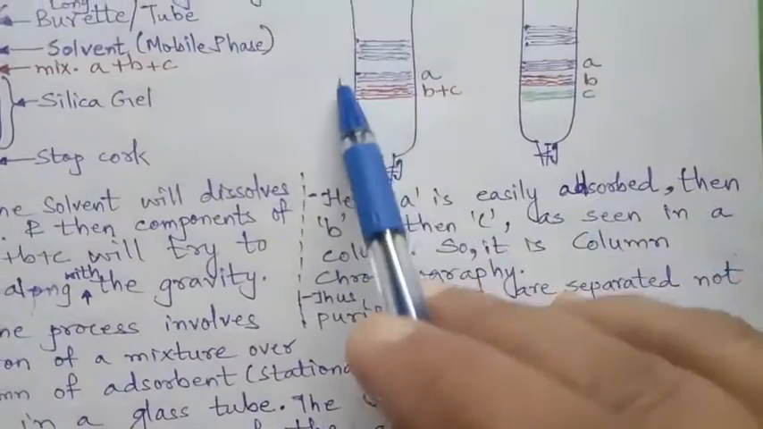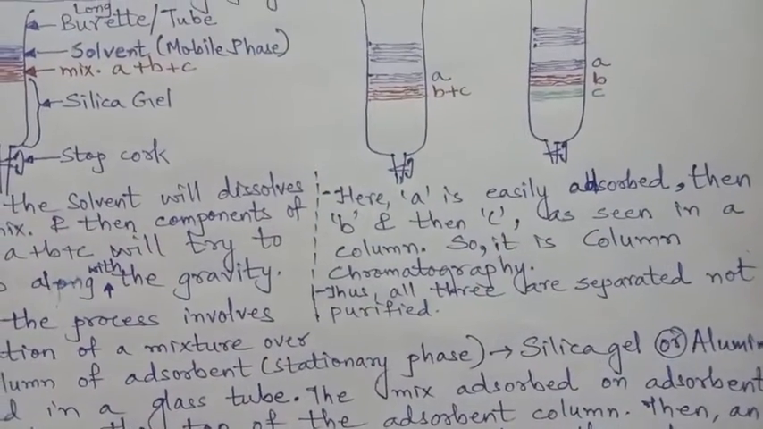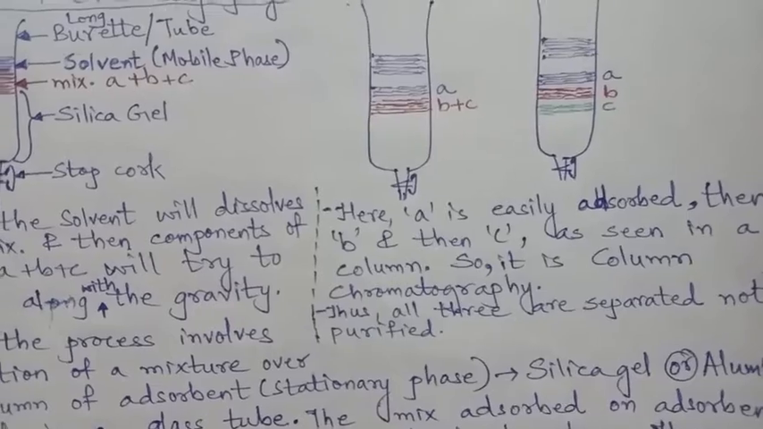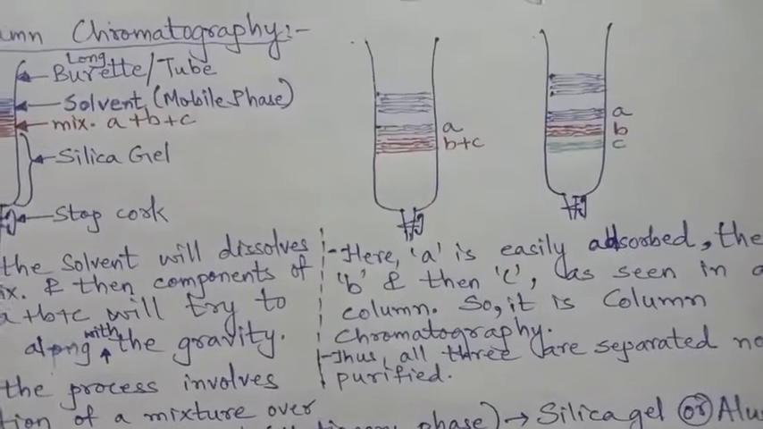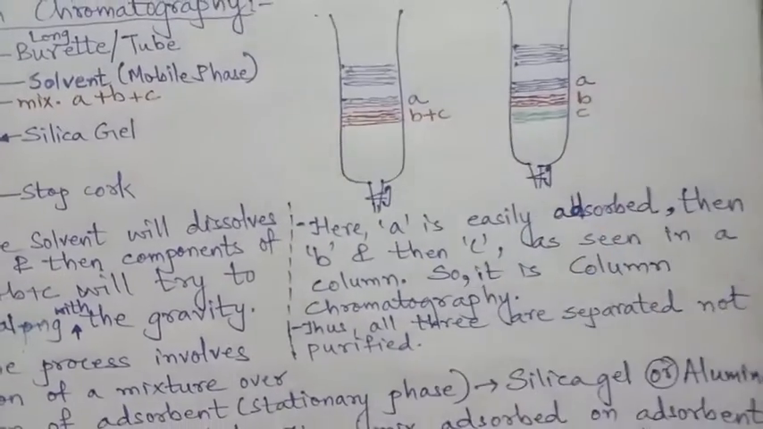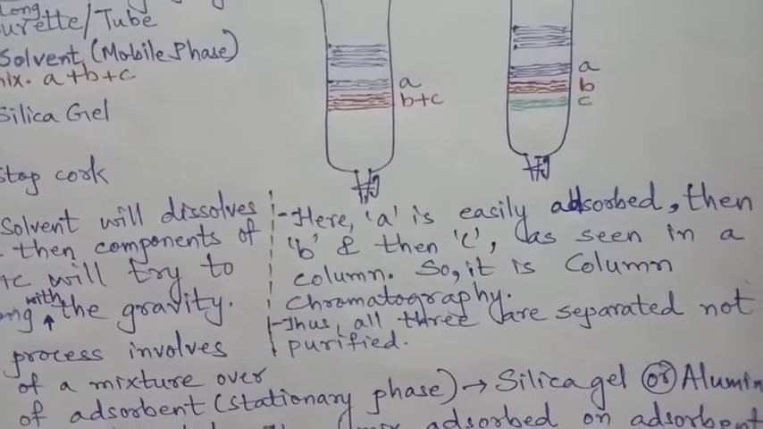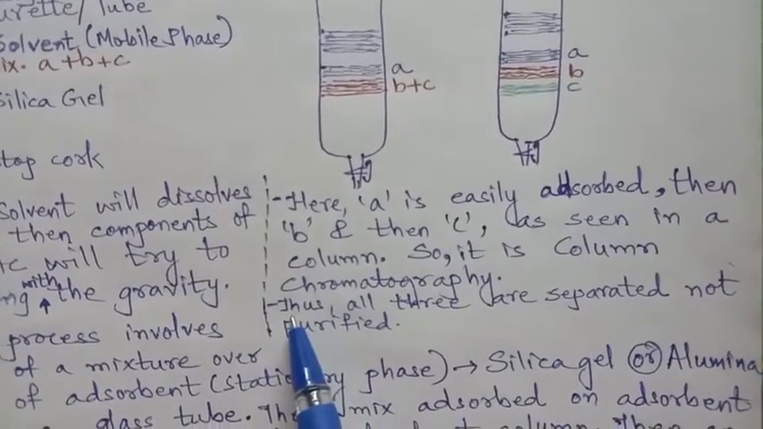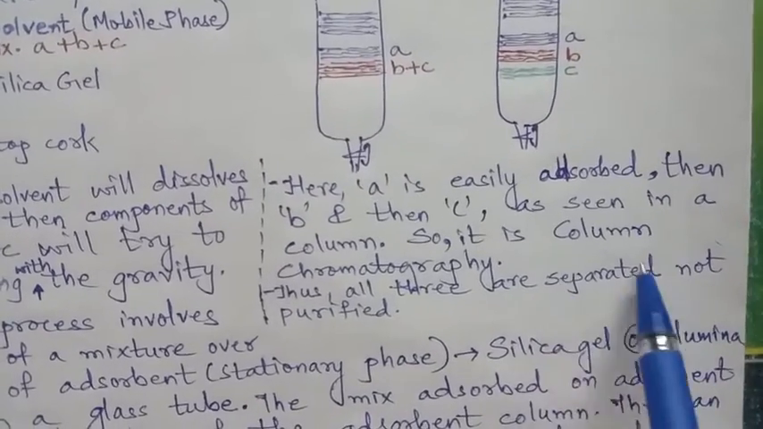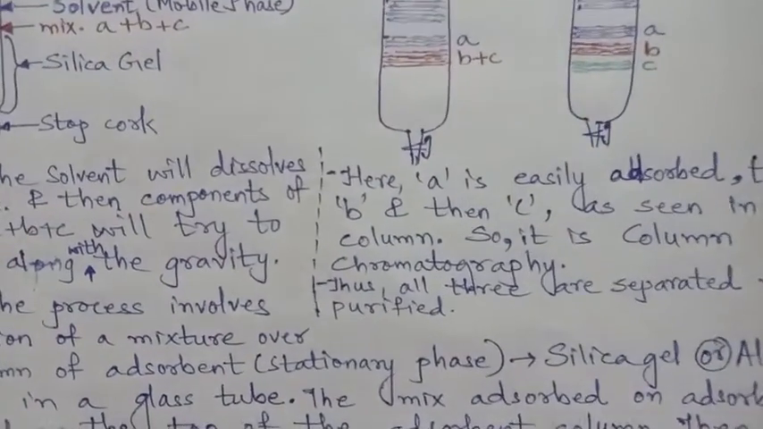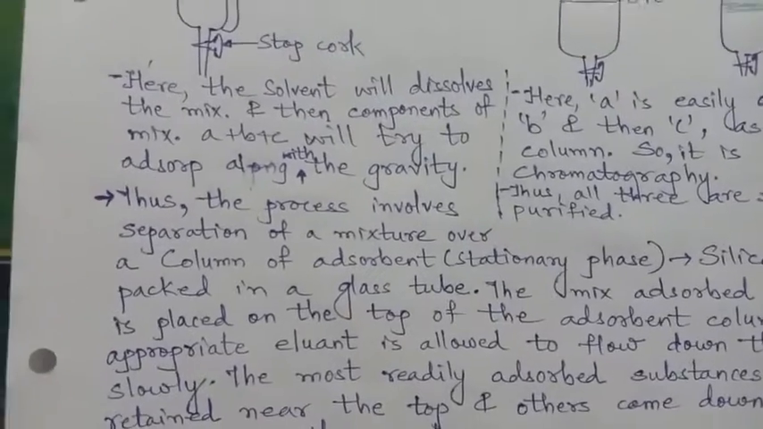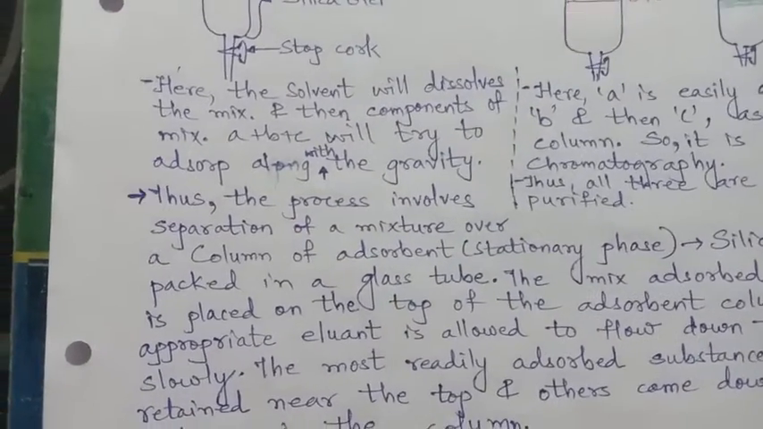But here, actually what we are learning is the purification methods. But this is not a purification method. This is just separation. After this, purification will take place. So here, all three are separated but not purified. Now for purification, what is to be done?